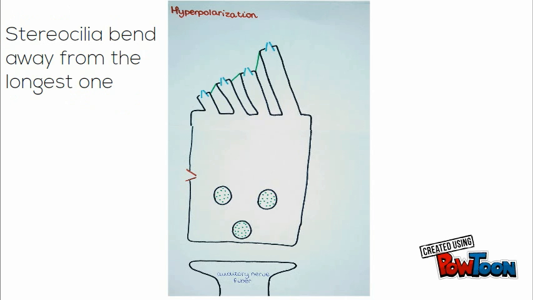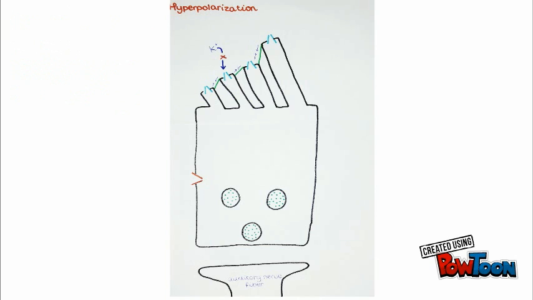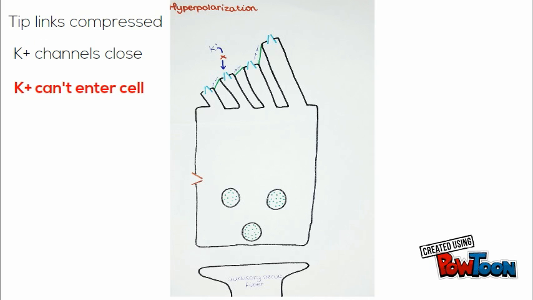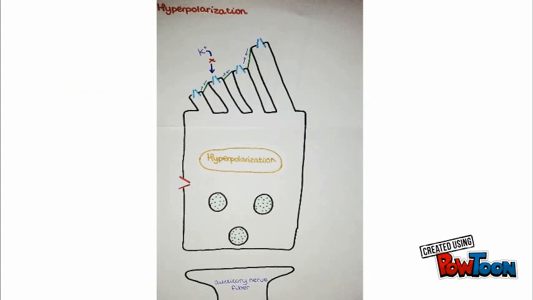When the stereocilia bend away from the longest ones, the tip links, which connect the tips of stereocilia, are compressed and the potassium channels close. Potassium can't enter the cell. This hyperpolarizes the cell.